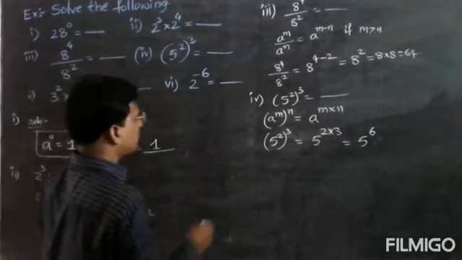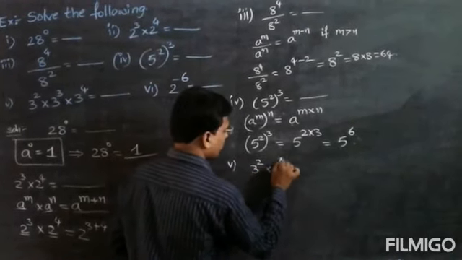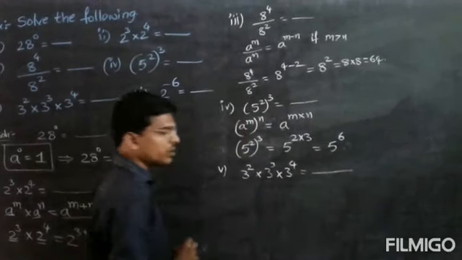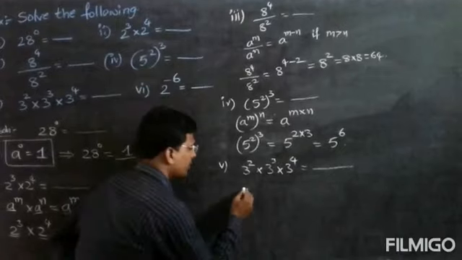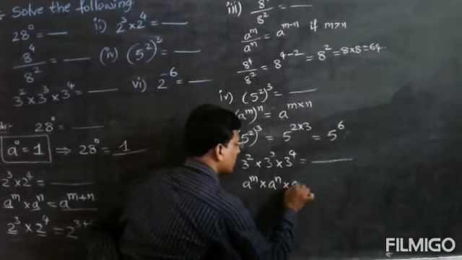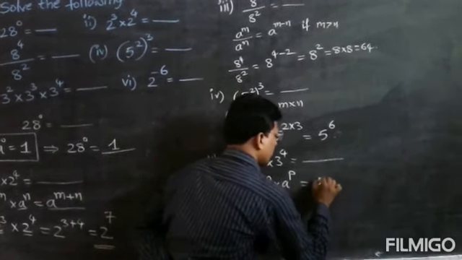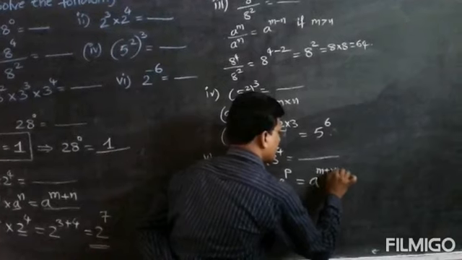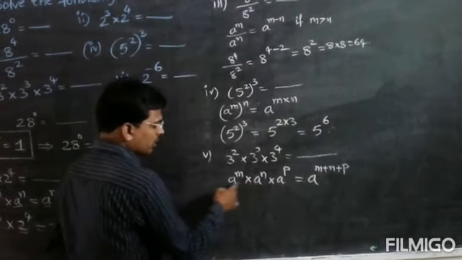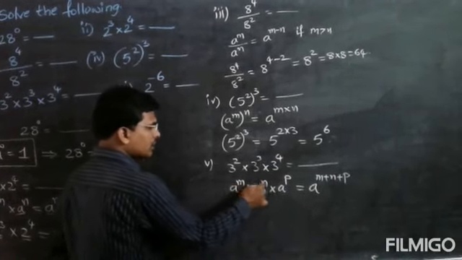Next, fifth question: 3 to the power of 2 into 3 to the power of 3 into 3 to the power of 4 is equal to dash. We have one formula: a to the power of m into a to the power of n into a to the power of p is equal to a to the power of m plus n plus p. If you observe, all three bases are same, but only the powers are different.